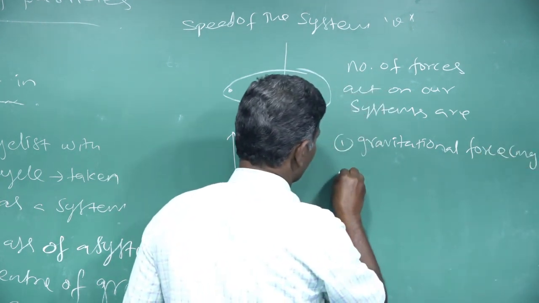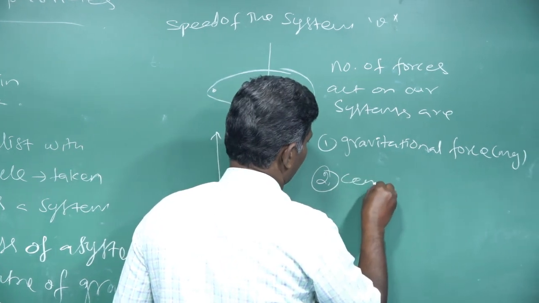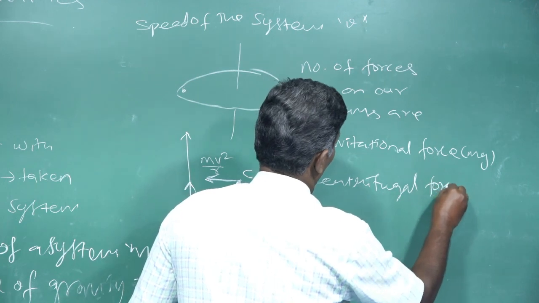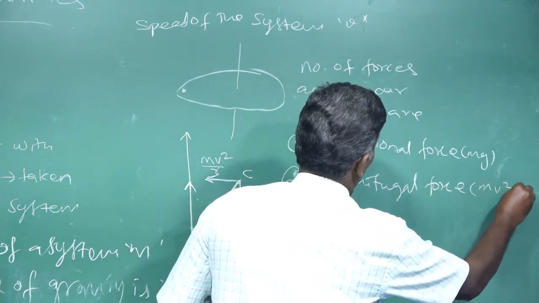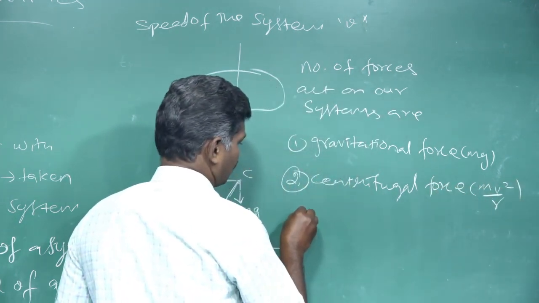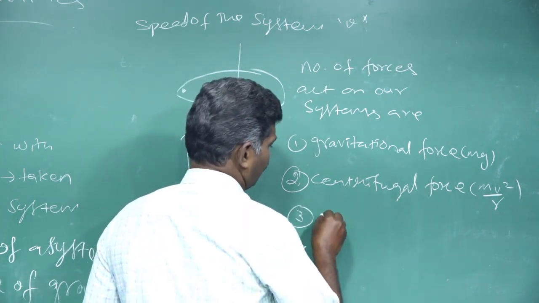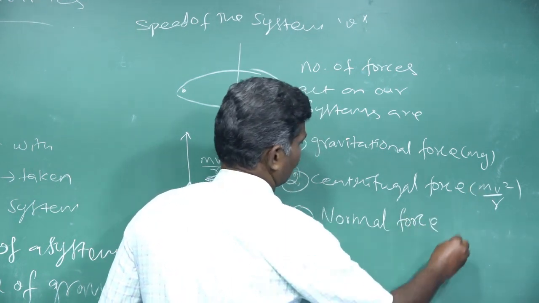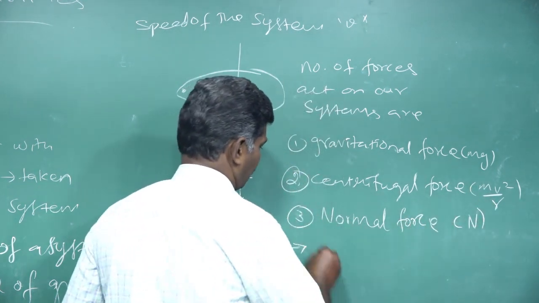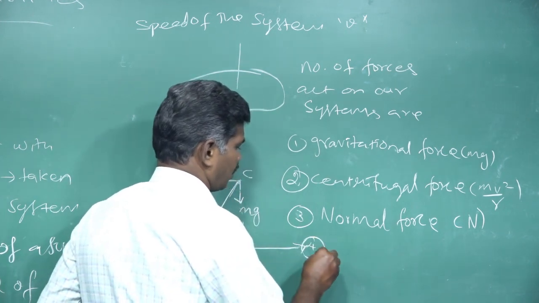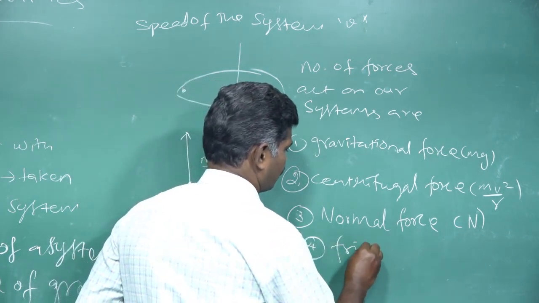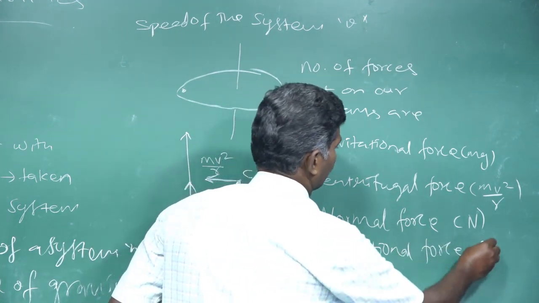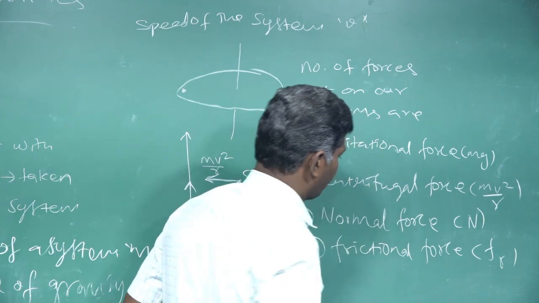mg. Second one is the centrifugal force, that is mv squared by r. Third one is normal force, represented as N. And fourth one is the frictional force, which may be represented as Fr.